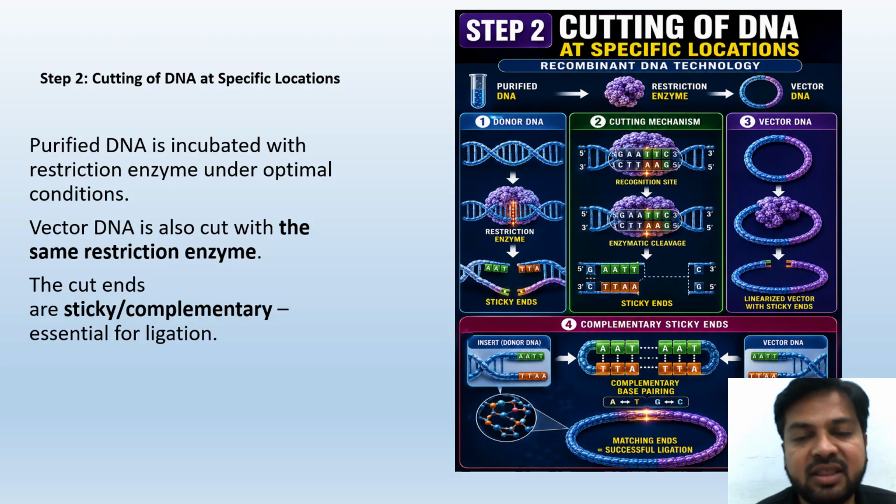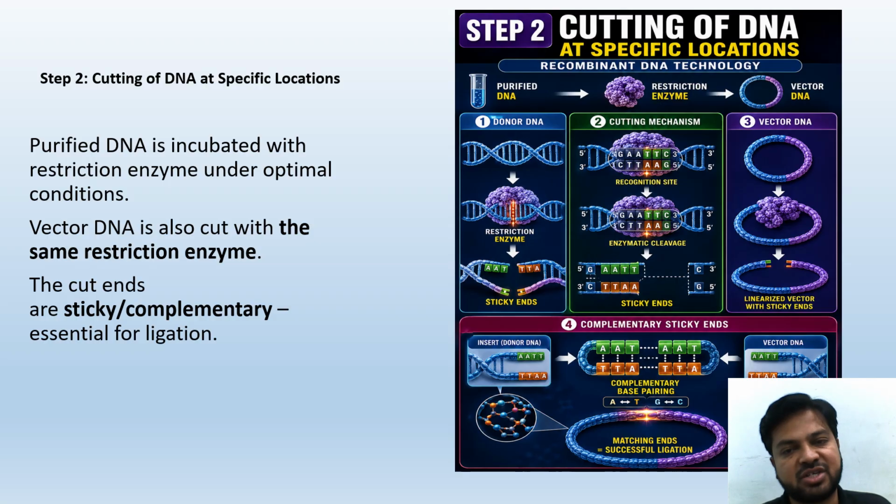So purified DNA, then comes restriction enzymes, then comes the vector DNA. This is the cutting of DNA at a specific location. To the donor DNA we add restriction enzyme, it cuts and sticky ends are produced. Then, with the sticky ends, we add the vector DNA. So remember this. You can see the diagram also. The diagram is very clear. If you see the diagram, you can imagine it, and that imagination is going to help you remember it easily, and you will not forget.